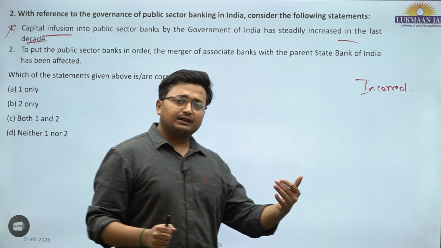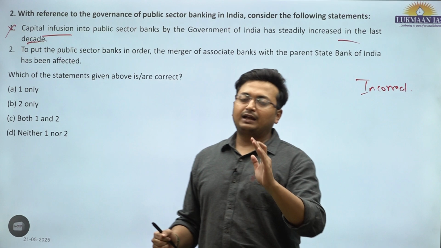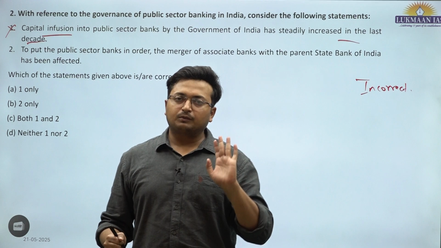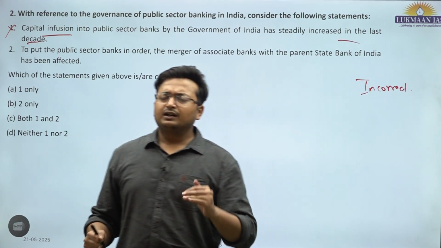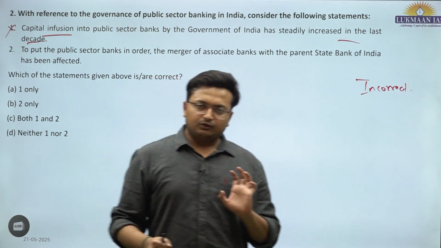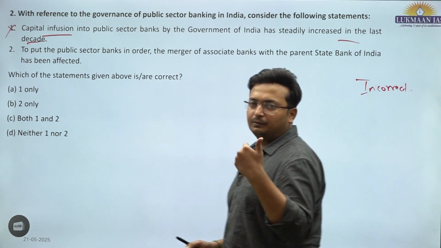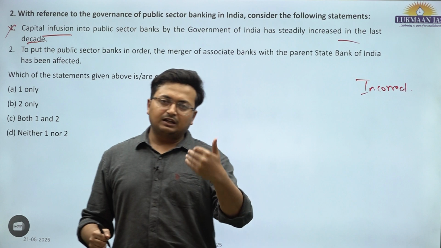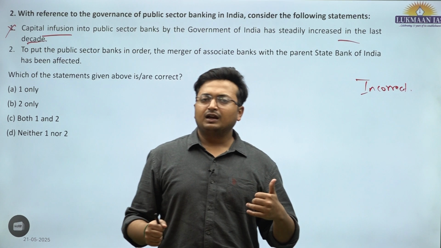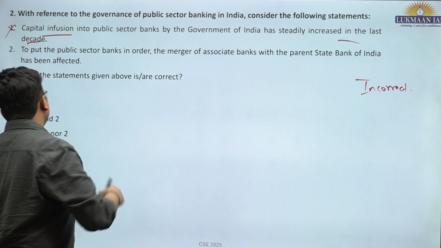This is most likely done in case of worsening financial health of the bank. If the bank is making more losses and there is a huge NPA pile-up, there is a requirement of capital infusion from the government of India. However, in the last decade there have been fluctuating trends. From 2016 to 2018 there was an increase in capital infusion, with the government giving capital infusion bonds or budgetary allocation. But post 2019, the profitability of banks has been increasing and capital infusion is not required from the government to support public sector banks. That is why this is incorrect.